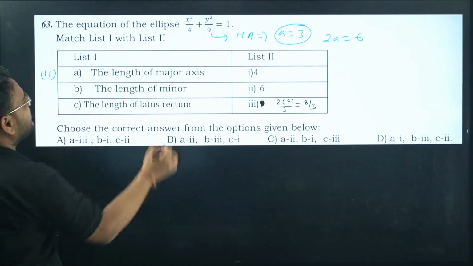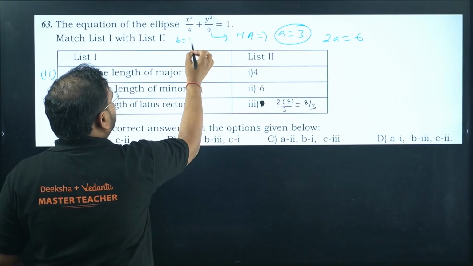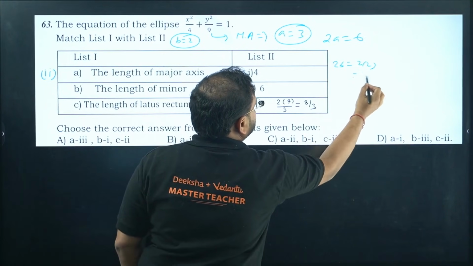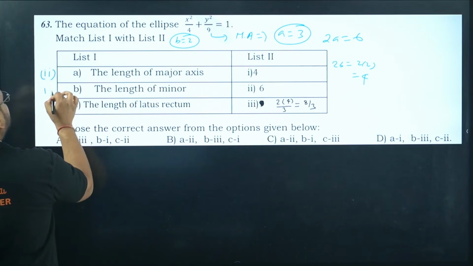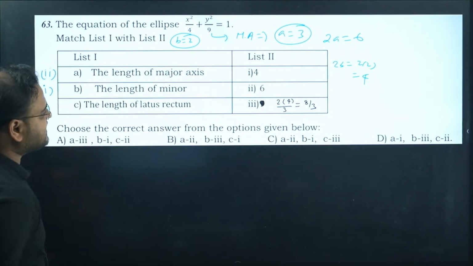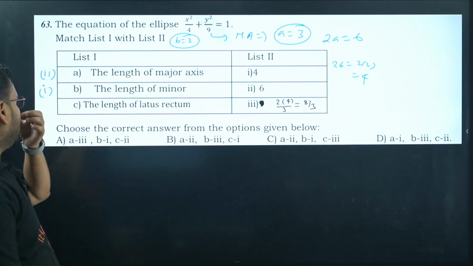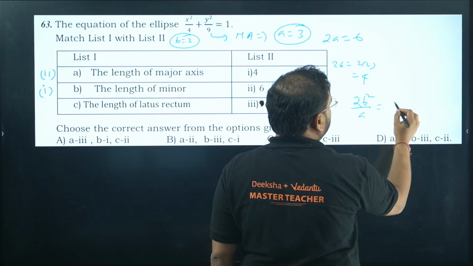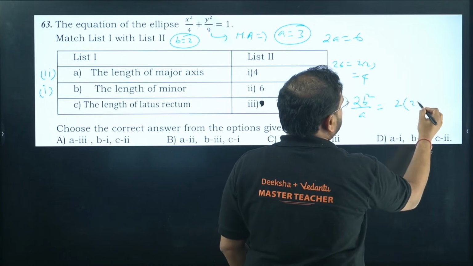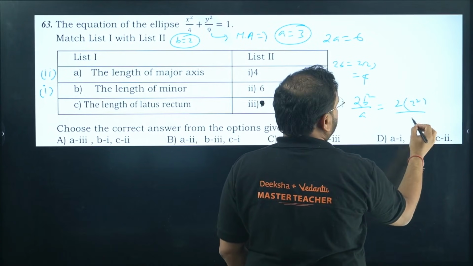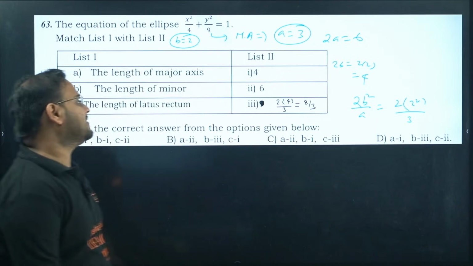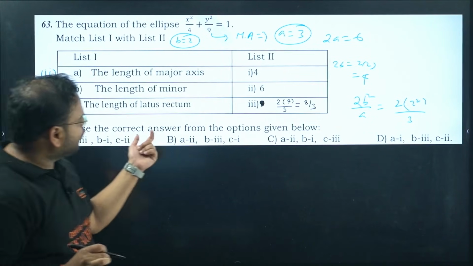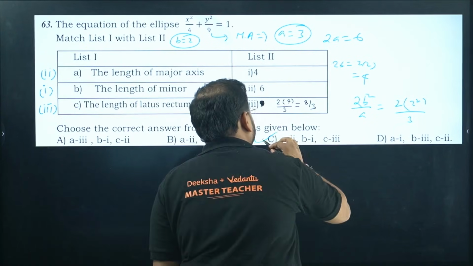Minor axis will again be, this is 4, right? So your B value will be what? 2. So this will become 2B. So 2 into 2, how much is that? 4. That is going to be the sequence 1. So A is matching with 2, B is matching with 1. Length of latus rectum, the formula is very simple. 2B square by A, so 2 into 2 square by A. A is 3. So 4 into 2, 8 by 3, answer is third one. So 2, 1, 3 is the sequence, you check. 2, 1, 3 is this one. Option C.